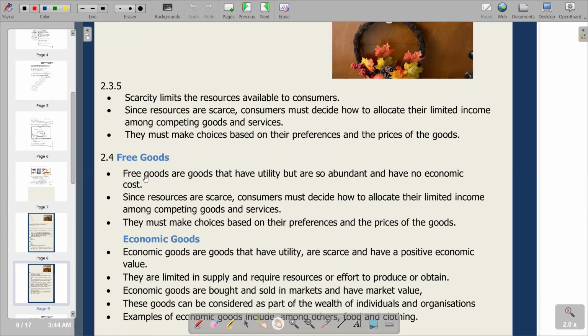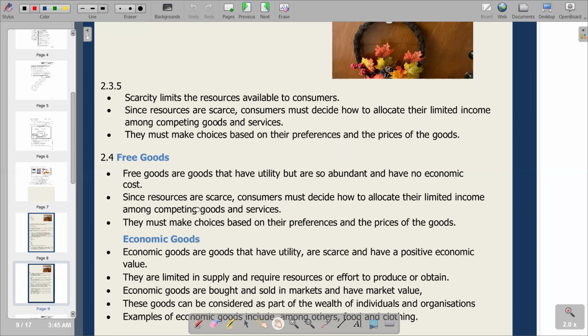They're saying free goods are goods that have utility, but are so abundant and have no economic cost. So they are not limited. That's the abundance that we have here, and they have no economic cost. So that's a free good. Since resources are scarce, consumers must decide how to allocate their limited income among competing goods and services. Last point, they must make choices based on their preference and the price of the goods. That is the explanation of free goods.